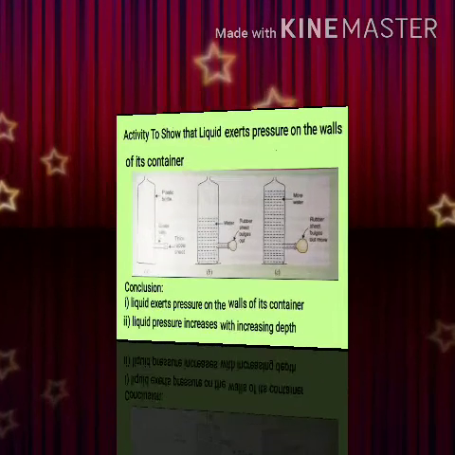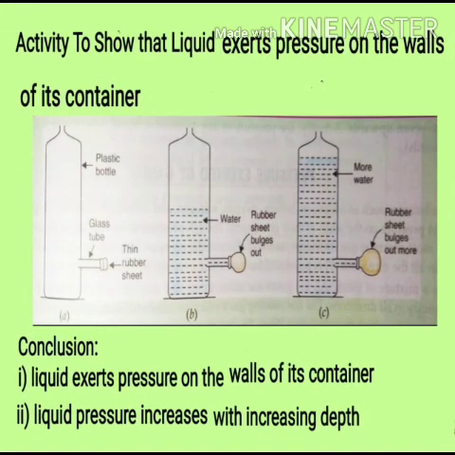Now we will have another activity to prove that liquid exerts pressure on the wall of its container. For this, you have to take a plastic bottle, make a hole just above the bottom, and insert a cylindrical tube in it. The end of that cylindrical tube again you close with a rubber balloon. Now fill the bottle with water.